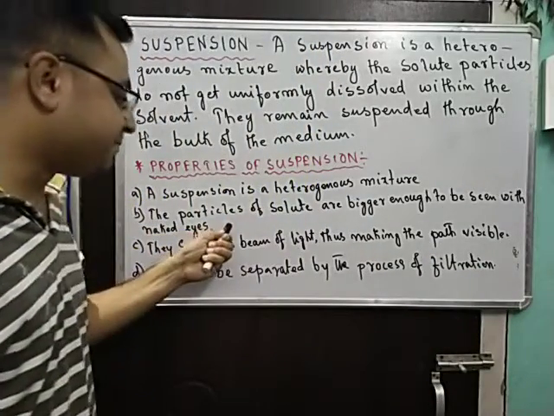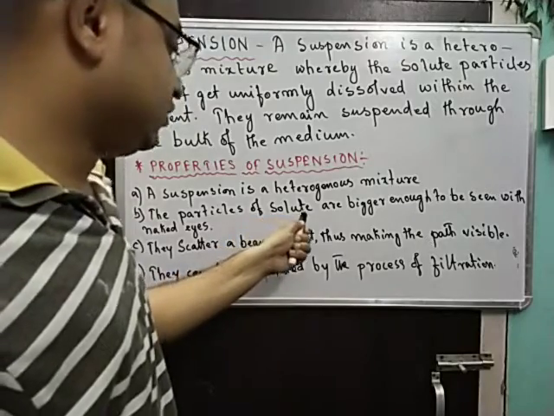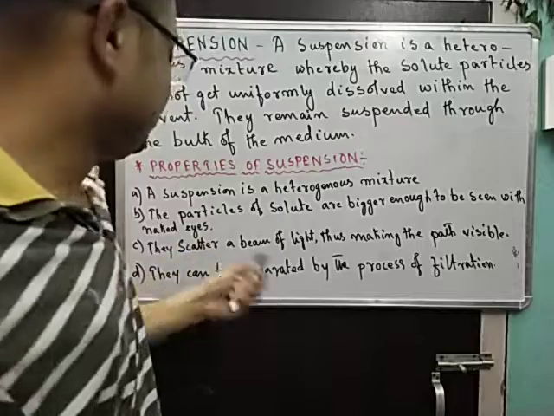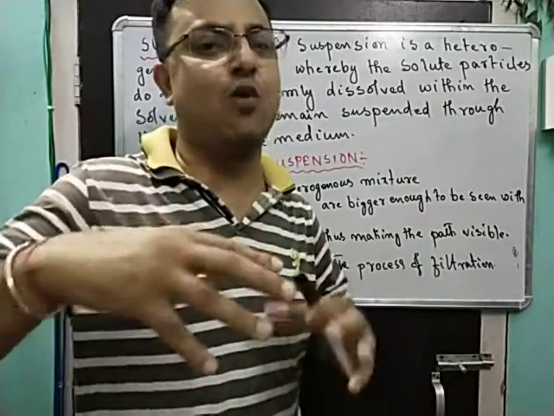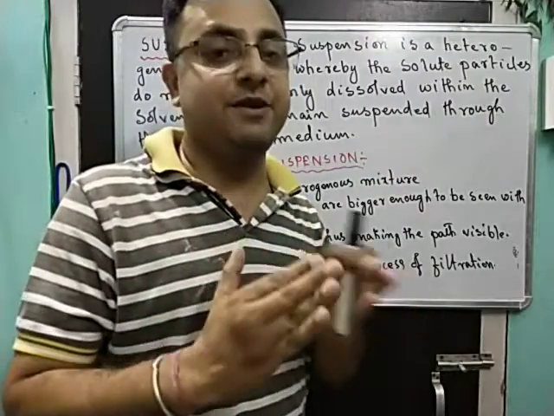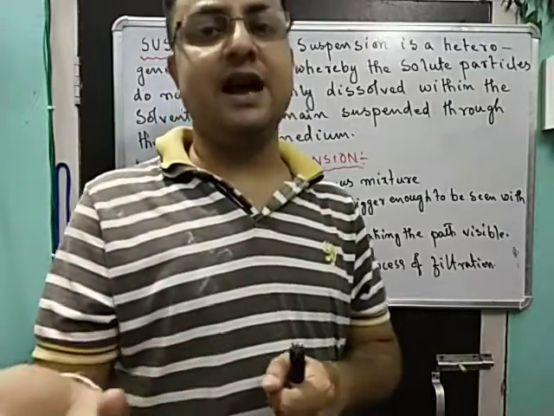Number two, the particles of solute are big enough to be seen with naked eyes. That means in case of suspension, the solid particles are so big that they do not occupy the spaces between the particles of water or the solvent.